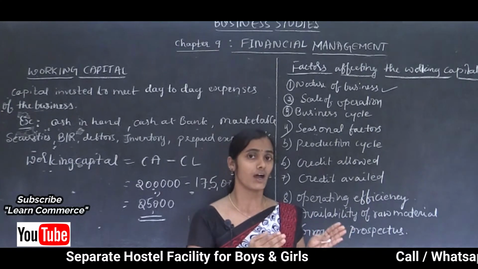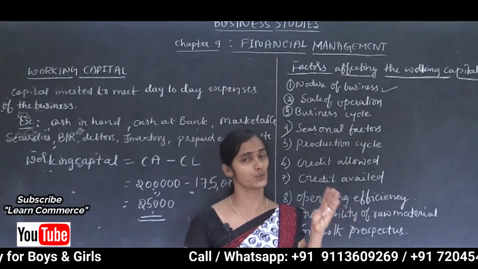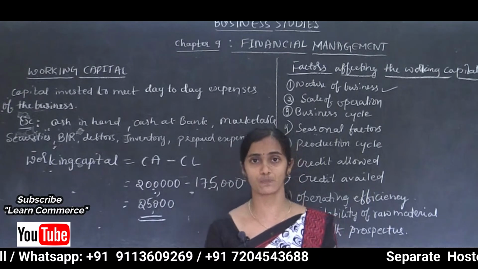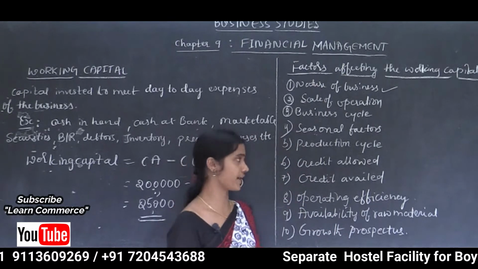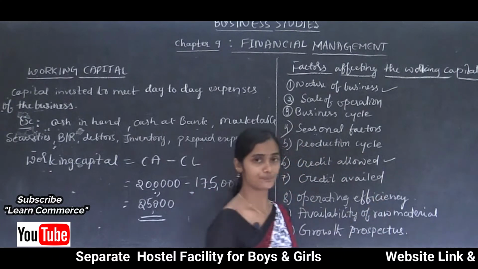So such organizations require larger working capital compared to smaller units which are producing very small products. So the next one is credit allowed.